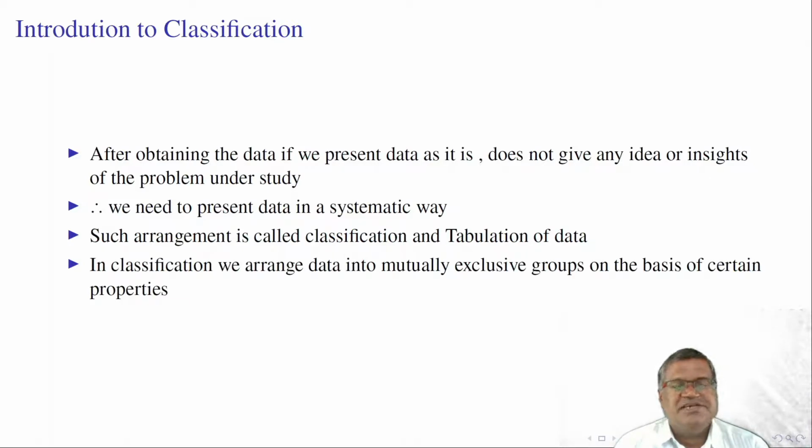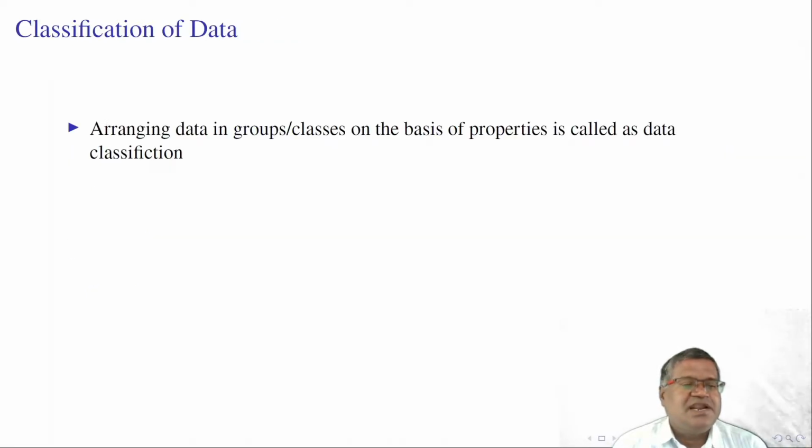In classification, we arrange data into mutually exclusive groups on the basis of certain properties or certain criteria, basing on the data collected. Let us define the classification of data. Arranging the data in groups or classes on the basis of properties is called data classification.